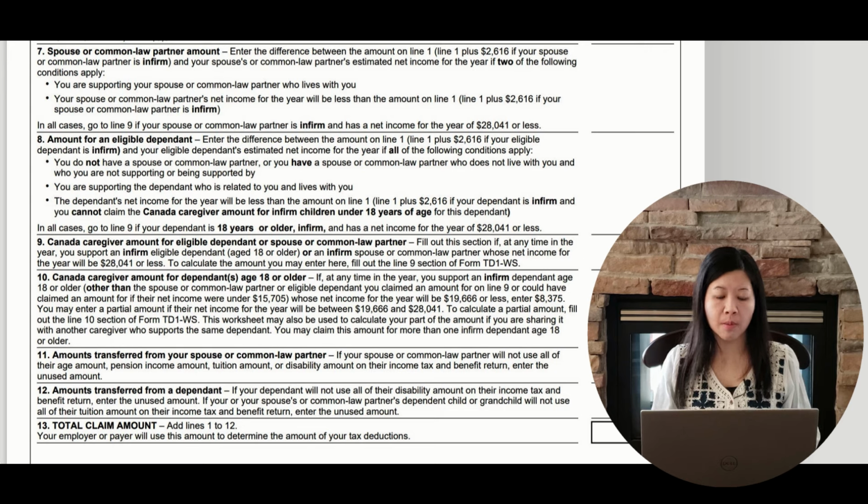If your spouse or common law partner will not use all of their age amount, pension income amount, tuition amount, etc., you can enter the unused amount here. Line 12 is amount transferred from a dependent, such as disability amount, tuition amount, etc. Line 13 is the total claim amount, which is the sum of lines 1 to 12.